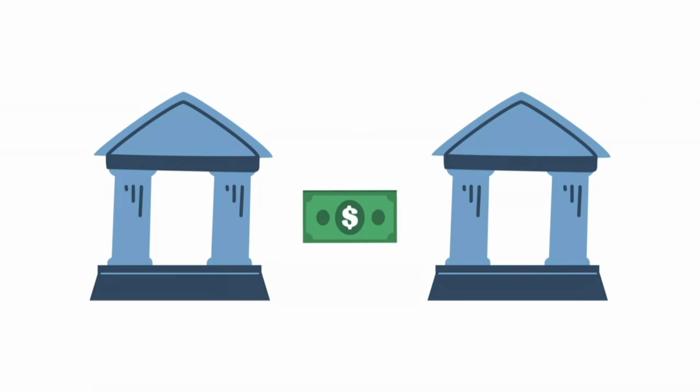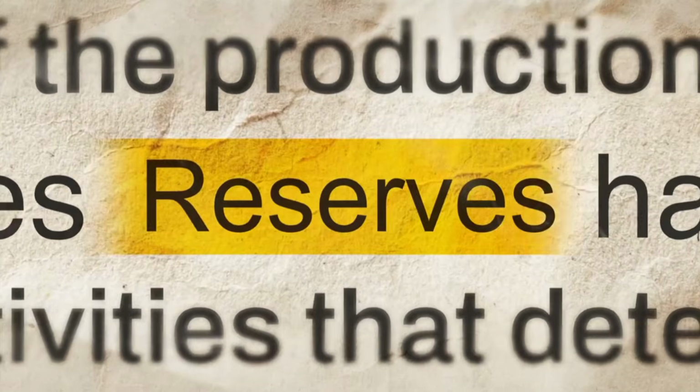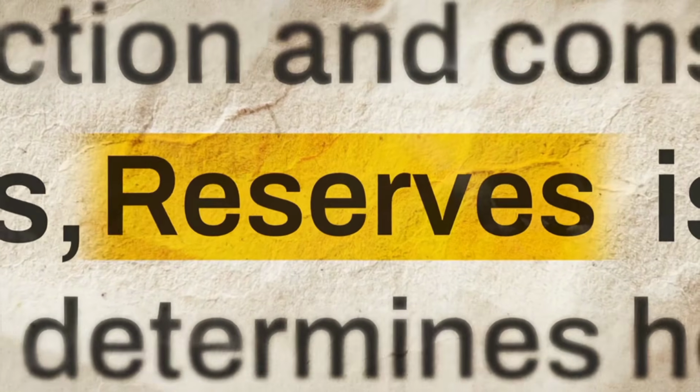How banks create money from nothing, financial reserves. Many people think that banks only lend the money that people deposit in them. In reality, modern banks can create money through a system called fractional reserve banking. This is often described as creating money from nothing, although it is done under legal rules and central bank control.